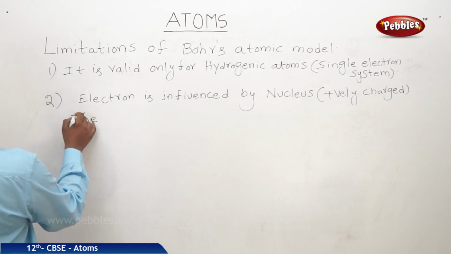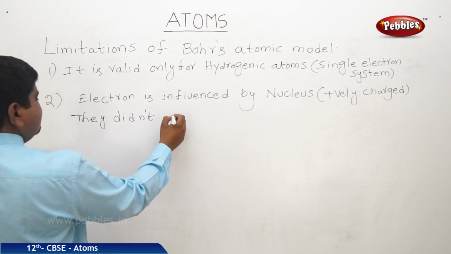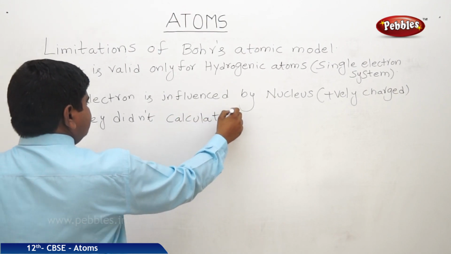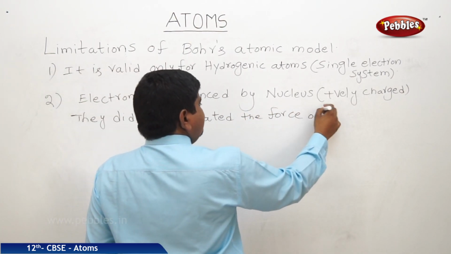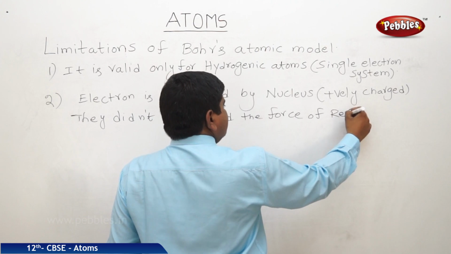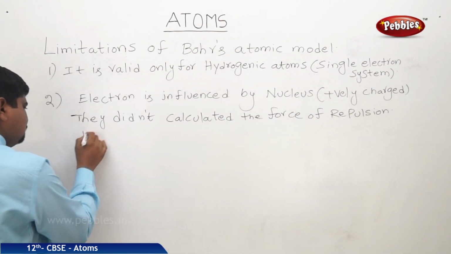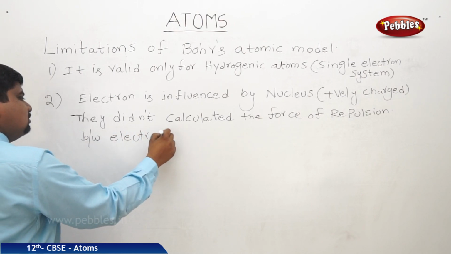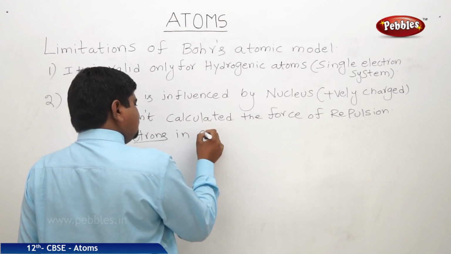They didn't calculate the force of repulsion between electrons in the orbit.